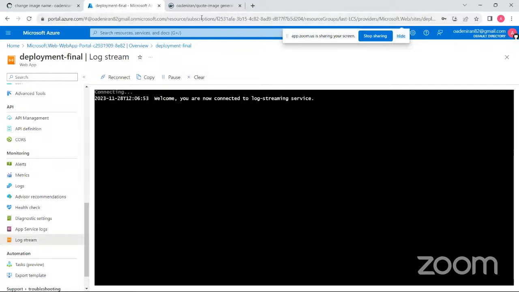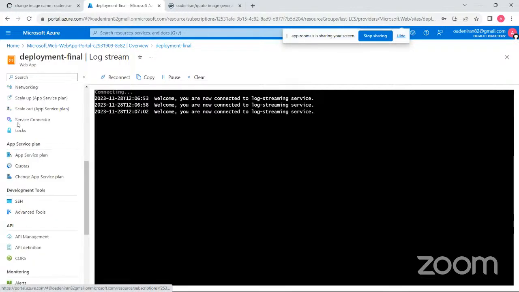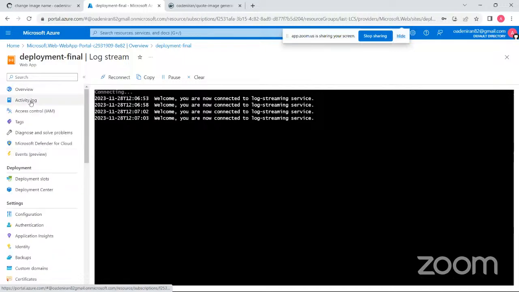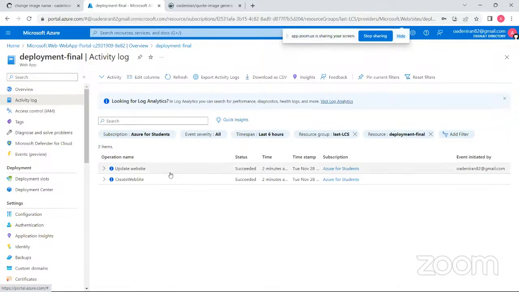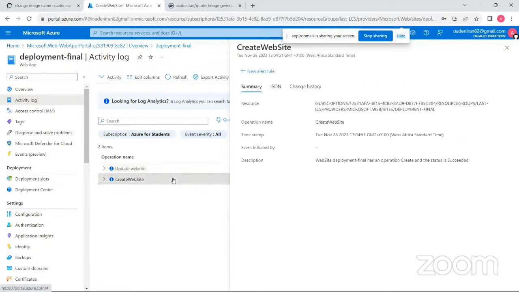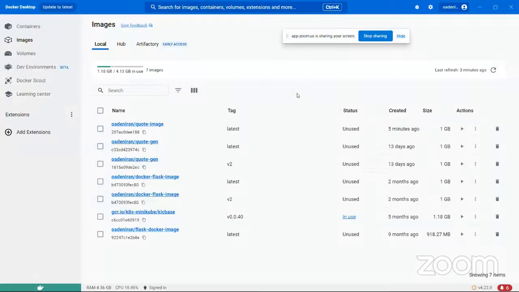So let us see if anything will be here. So it's just doing the same thing. Log service, activity log. So let's check the activity log. So we're not even seeing any issue at all.